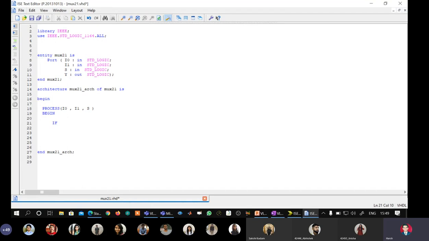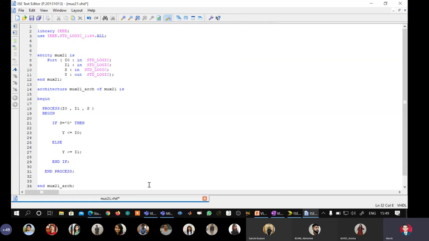I will say if S equal to single tick 0, then Y is assigned I0. Else, Y is assigned I1. And then, just like in C, you have to close the loop. I will close the if with end if. I will close the process with end process semicolon, and my job is done.